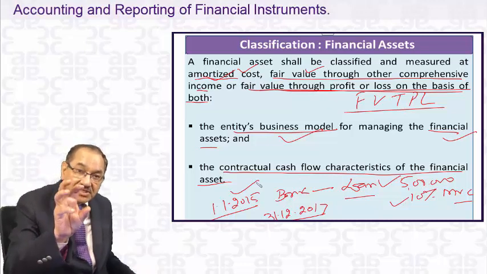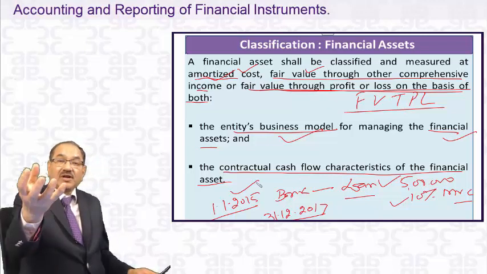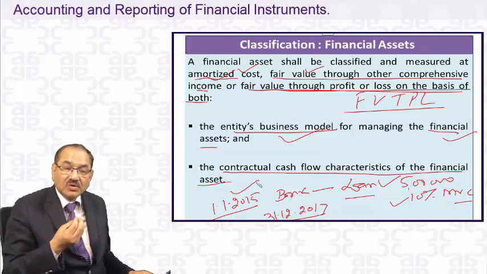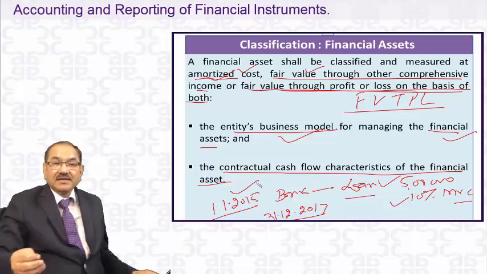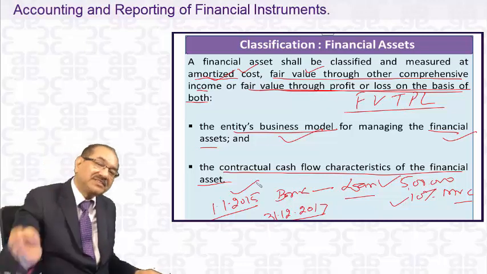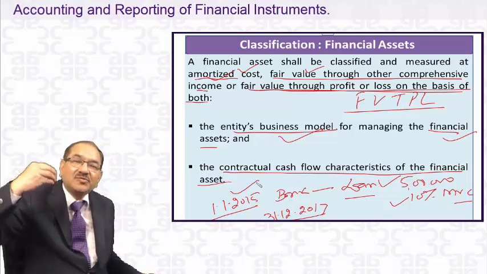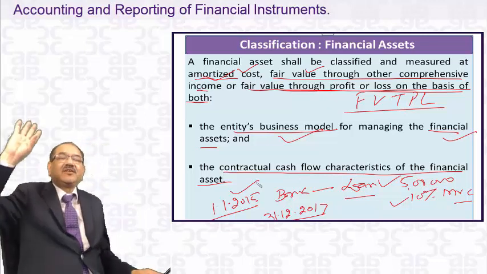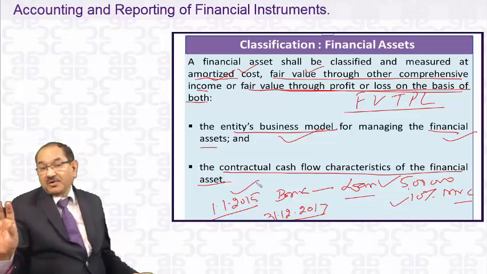This bank has a business model that it will earn its cash flow by selling this loan, not by getting contractual repayment plus interest over 3 years. No, they can sell this loan anytime whenever the fair value increases in the market. So it has a different model.